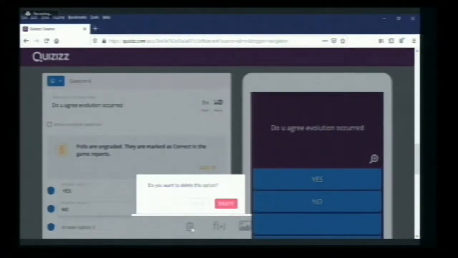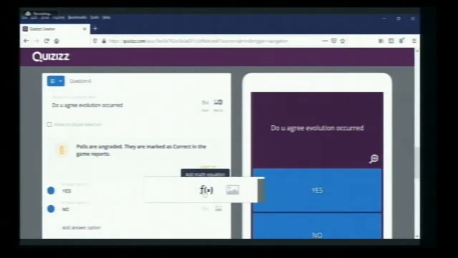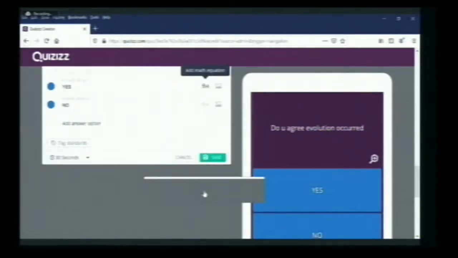So I have given only 2 options, one is yes and one is no. So we came to know whether the students agree that evolution has occurred after reading the topic or not. And here you can add an image, or mathematics teachers can add a mathematical equation also. The option is there for them. And I will save.